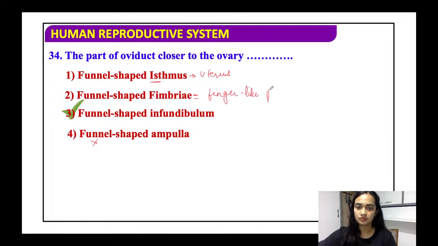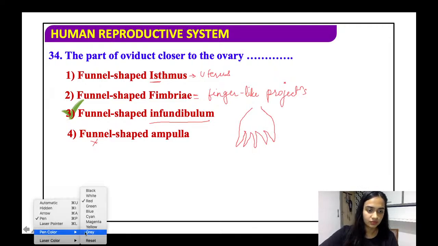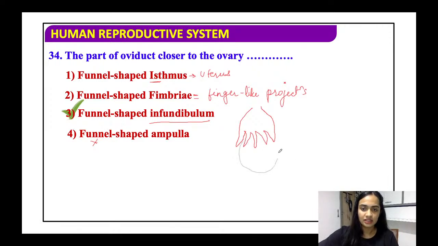All right, these are the finger-like projections, and infundibulum is the whole. So infundibulum looks something like this, and here is the ovary. If I say fimbriae, then it is only this part. Here they have asked about the whole part of the oviduct. So basically the fallopian tube has three parts, out of which the closest to the ovary is the infundibulum, that is this whole part.